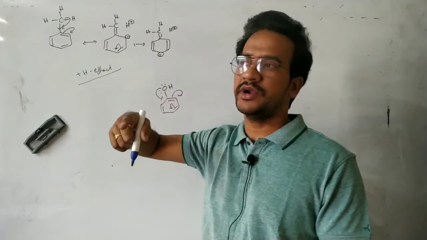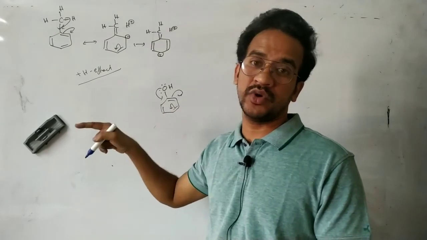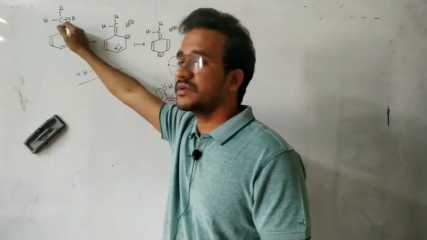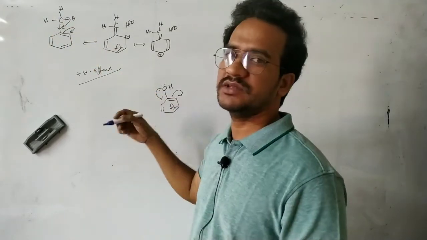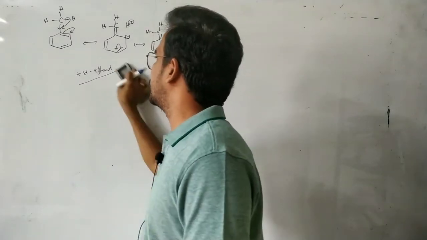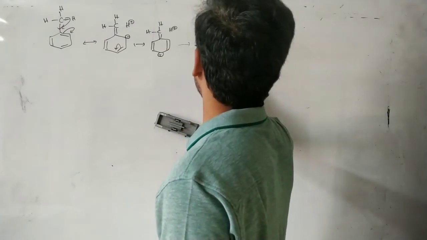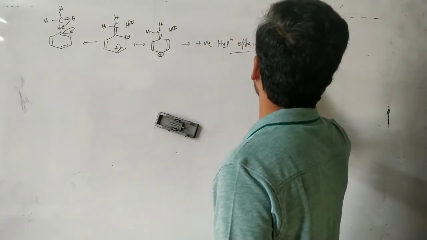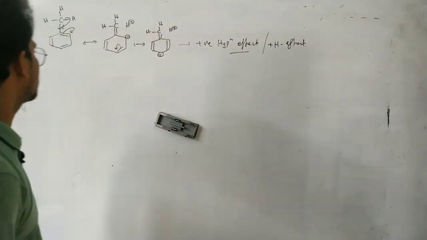Plus M groups are electron donating groups. Plus H groups are also electron donating, but a plus M group is a stronger electron donating group than a plus H group, because the transfer of bonding electrons is to a lesser extent, while the transfer of non-bonding electrons is to a greater extent, that means easily delocalized. So this is called positive hyperconjugation, simply the plus H effect. Alkyl groups are called plus H groups.